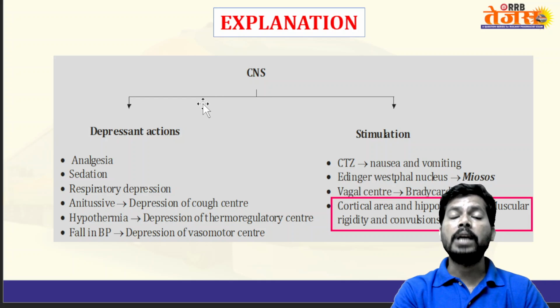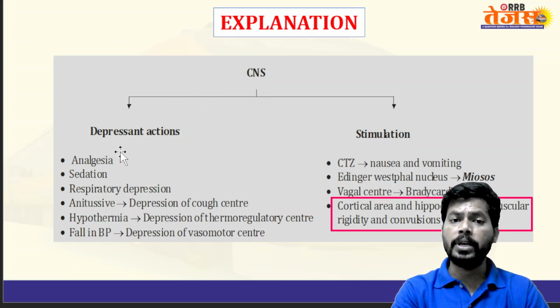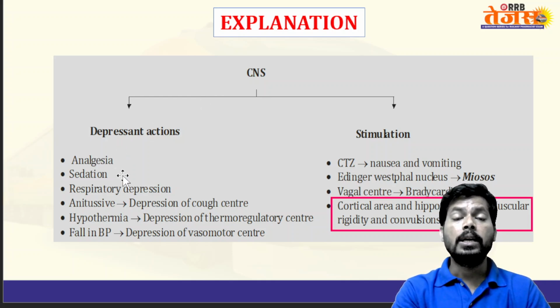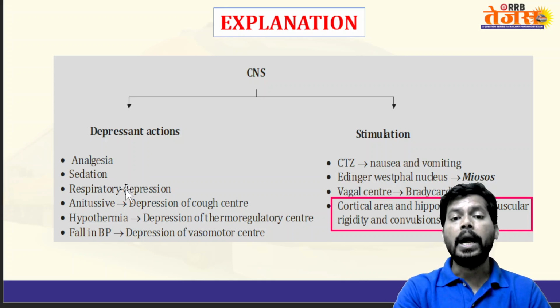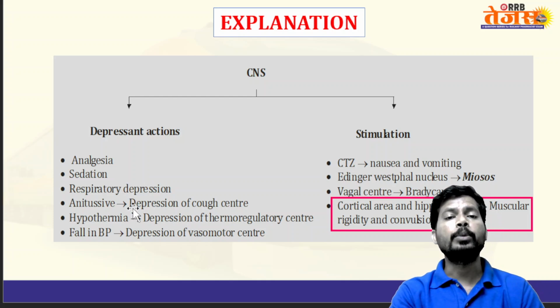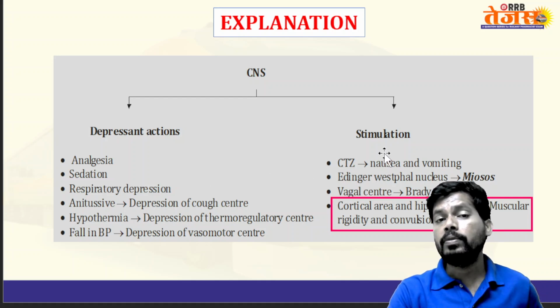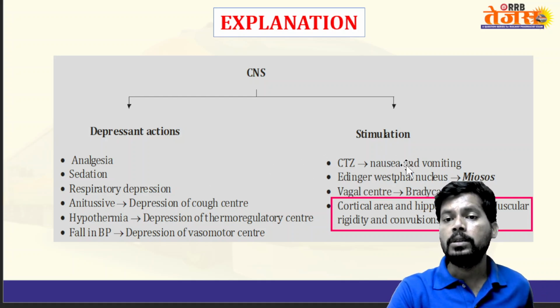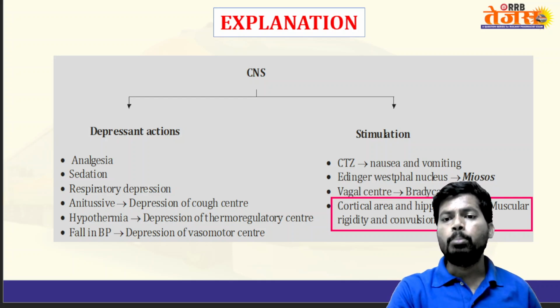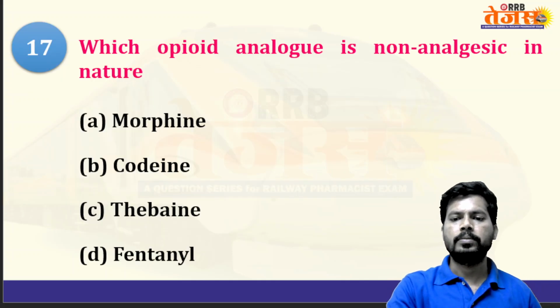The depressant actions of morphine: analgesia, decreasing pain; sedation, reducing sleep behavior; respiratory depression, depressing the respiratory system; antitussive, depressing the cough center; hypothermia, decreasing body temperature; fall in BP by decreasing vasomotor tone. On the CTZ, stimulation of the chemoreceptor trigger zone causes nausea and vomiting, and causes meiosis, constriction of the pupil of the eye. Stimulation of the vagal center produces bradycardia, decreasing heart rate. In the cortical area and hippocampus, it causes muscle rigidity as well as convulsions.